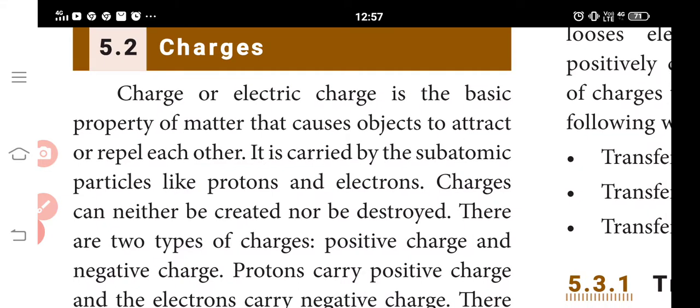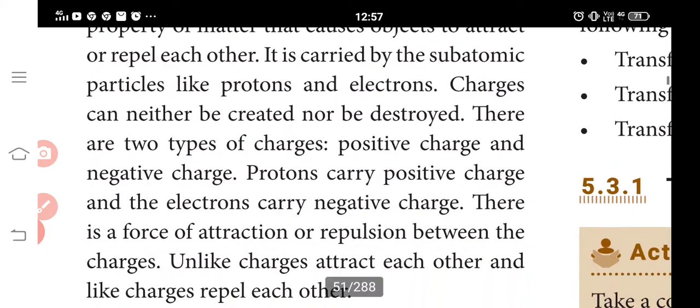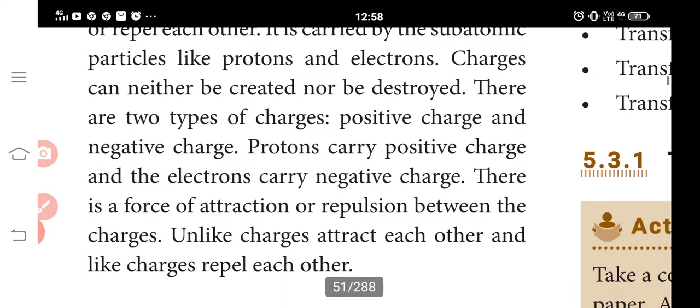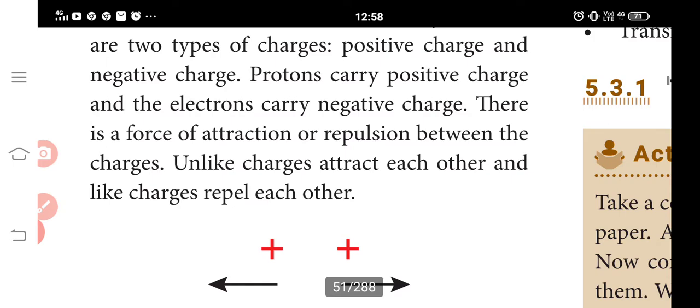Charge or electric charge is a basic property of matter that causes objects to attract or repel each other. It is carried by subatomic particles like protons and electrons. Charges can neither be created nor destroyed. There are two types of charges, positive charge and negative charge. Protons carry positive charge and electrons carry negative charge. There is a force of attraction or repulsion between the charges. Unlike charges attract each other and like charges repel each other.